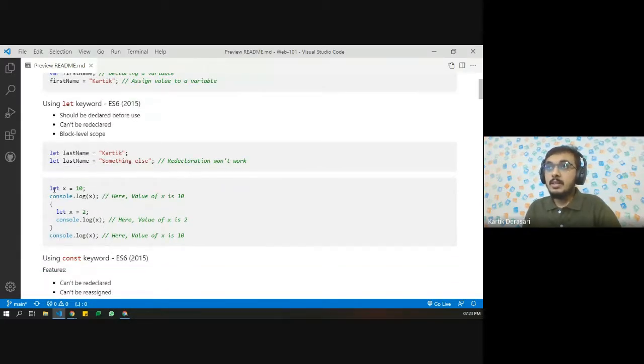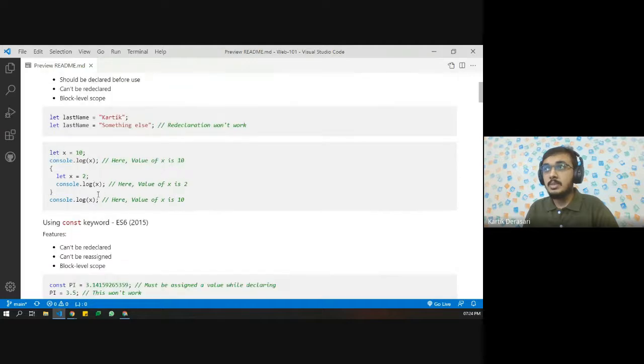So let's say let x equals 10, then console.log. When we want to print something, for example, we generally use printf in C++, and the print function in Python. But when we want to see any kind of output in our console, we use console.log, and in the brackets we just send the variable. We can also send any string or number, but here we are using the variable. So I'm sending console.log(x), and here the value of x is going to be printed as 10.